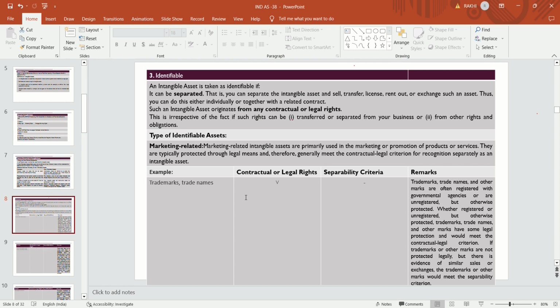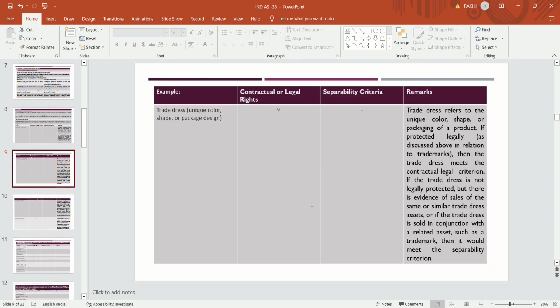If they are not protected legally, but there is evidence of similar sales or exchange, the trademark or other marks would meet the separability criteria. So if they are protected, they have contractual legal rights, and if they are not protected, they have separability.